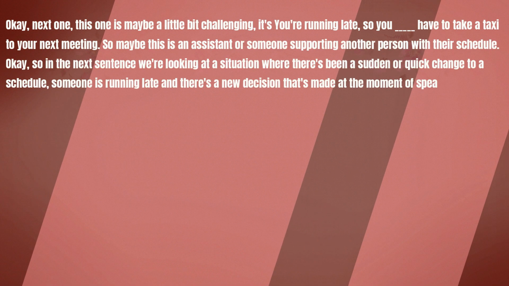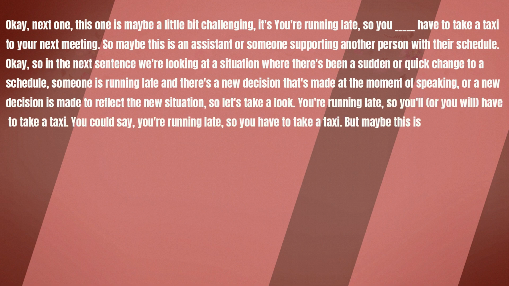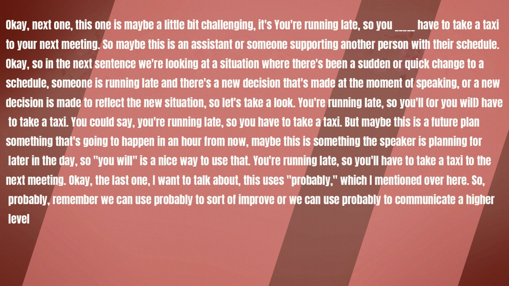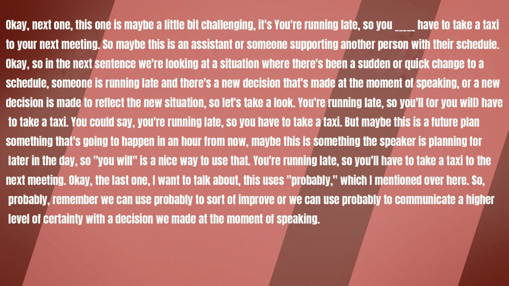This one is maybe a little bit challenging. It's you're running late, so you something have to take a taxi to your next meeting. So maybe this is an assistant or someone supporting another person with their schedule. Okay, so in the next sentence, we're looking at a situation where there's been a sudden or quick change to a schedule. Someone is running late and there's a new decision that's made at the moment of speaking, or a new decision is made to reflect the new situation. So let's take a look.